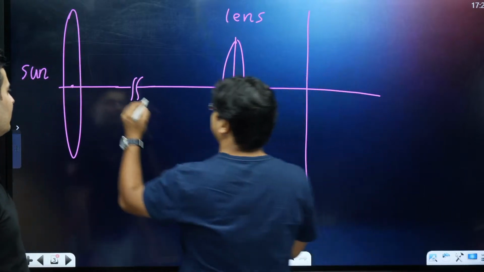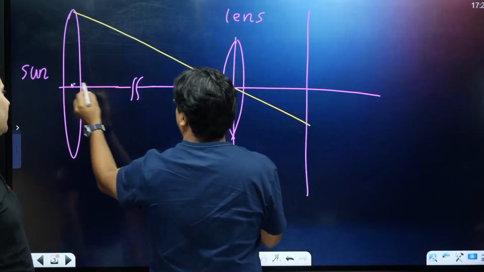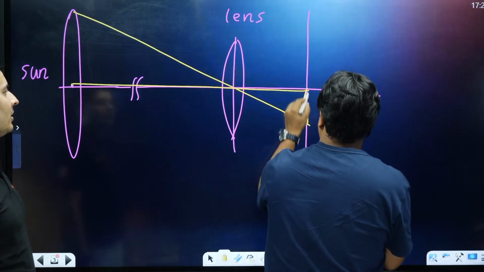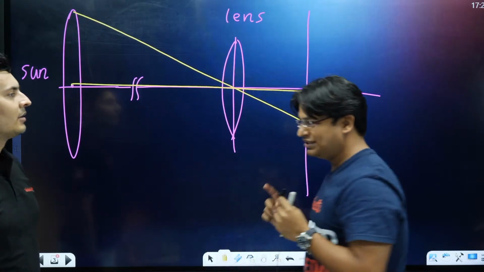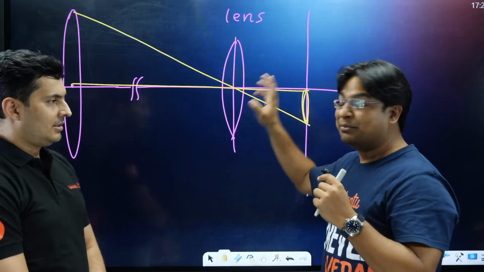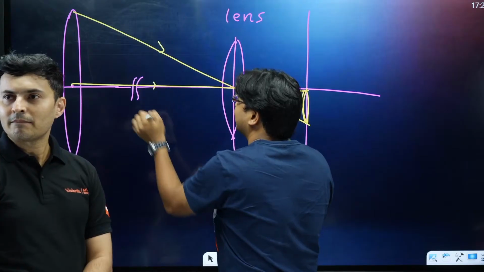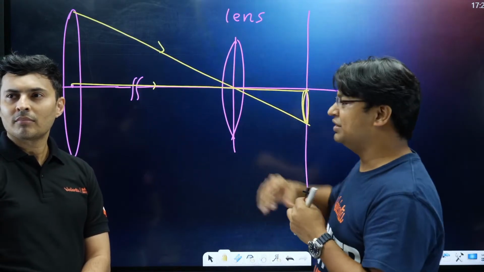Usually in books, what is given, I'll show you. One ray is drawn like this, and an image is made like this. This is the usual thing that students find in the book, and that is where everything goes wrong. Because of this diagram, students are mostly confused. There are so many things which are wrong in this diagram.